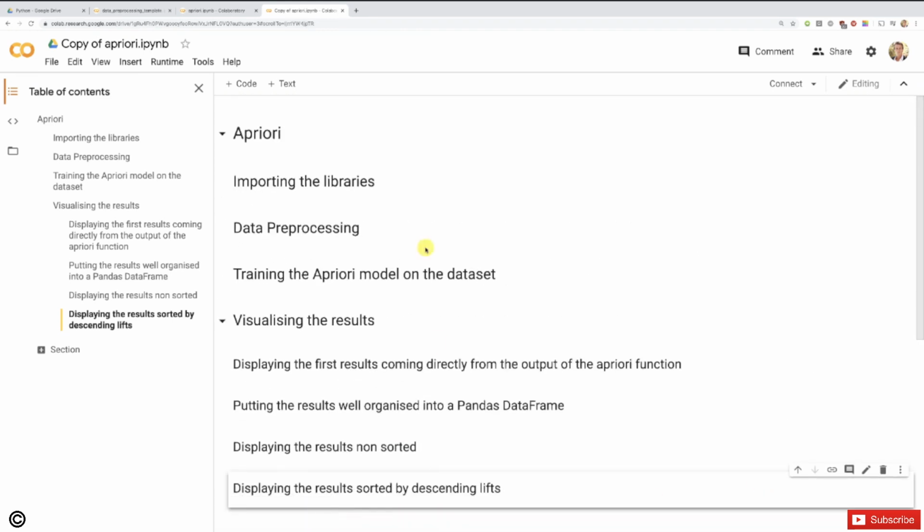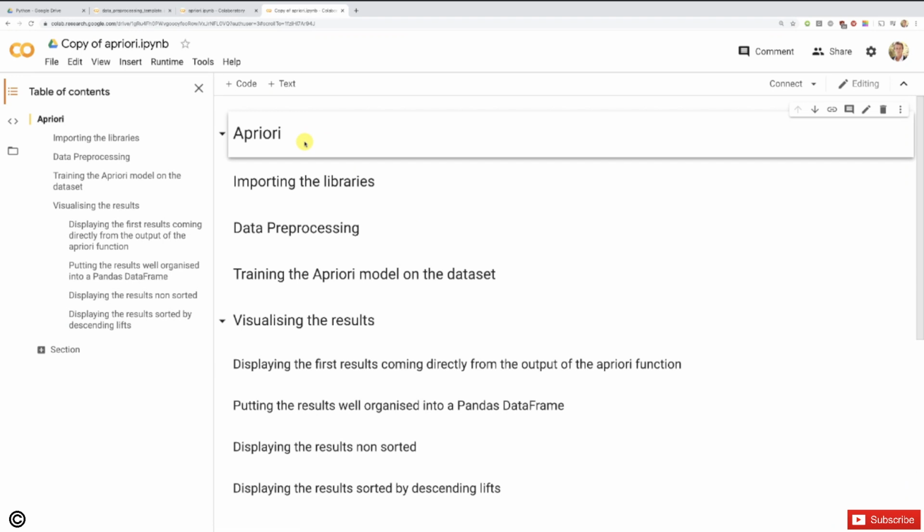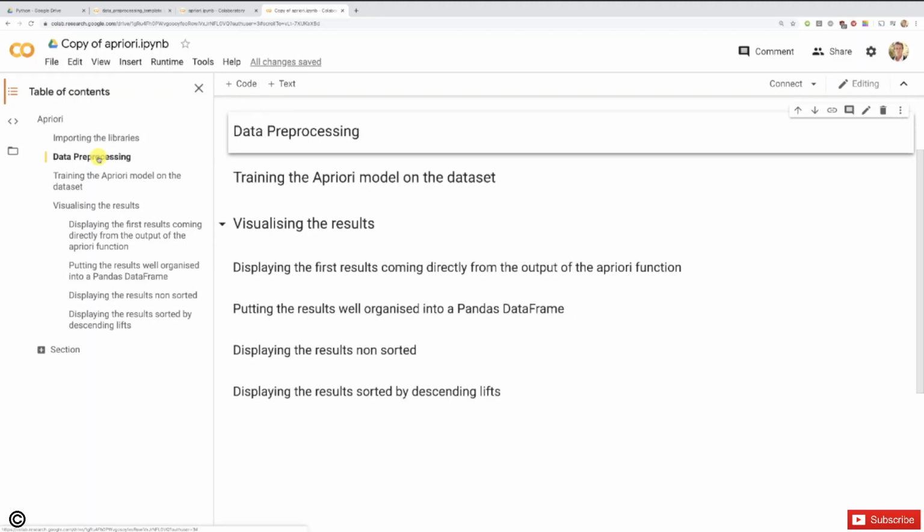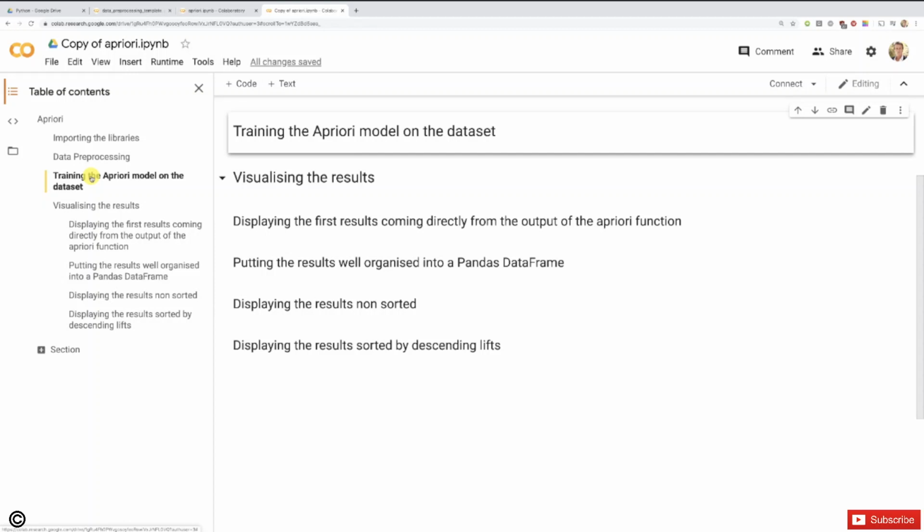All right, so good. We see the whole structure in one page. So let's have a look. So first we import the libraries as usual. You notice that I kept my data preprocessing template because we will actually use it a bit, at least the first cells. Then we have the data preprocessing phase. There you go. That's inevitable. Then we're going to train the Apriori model on the dataset. And then we're going to visualize the results.